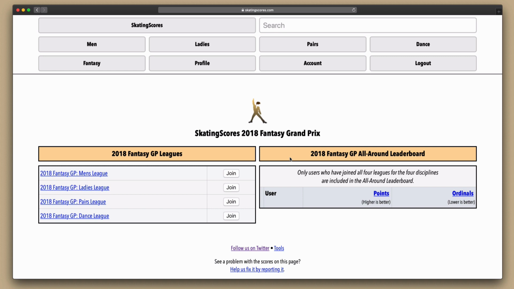But note, to appear in the all-around leaderboard, you have to participate in all 4 leagues for all 4 disciplines: men's, ladies, pairs, and dance. But if you only want to participate in a single league, if, say, you're only interested in the men's discipline, don't worry, there are also individual leaderboards for each individual discipline/league. But you'll only appear in the all-around leaderboard you see here if you join all 4 leagues.